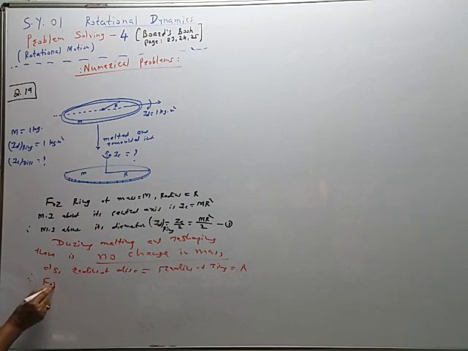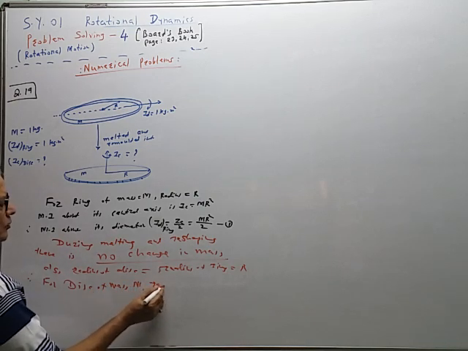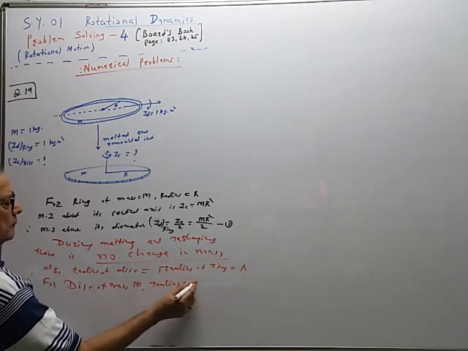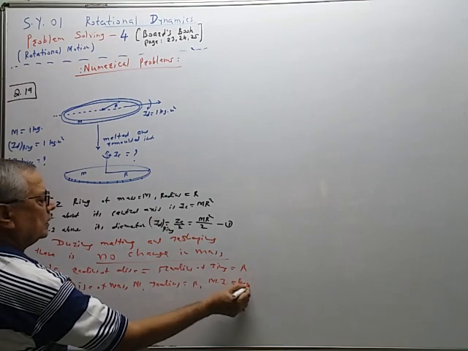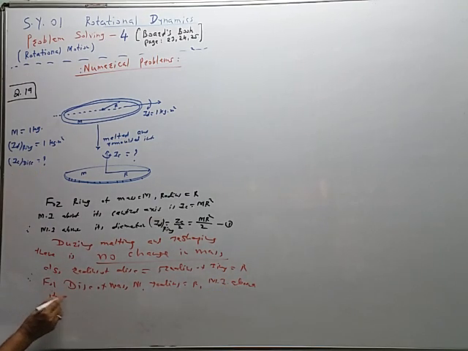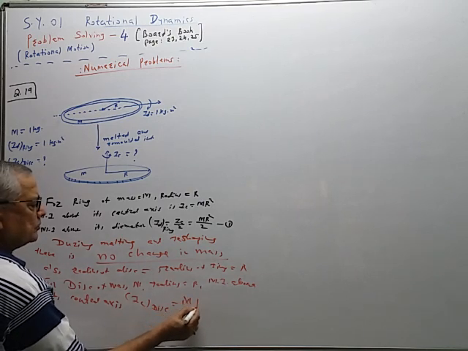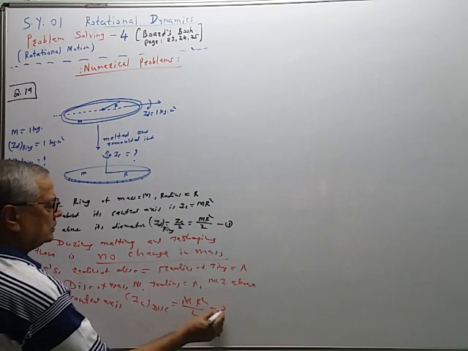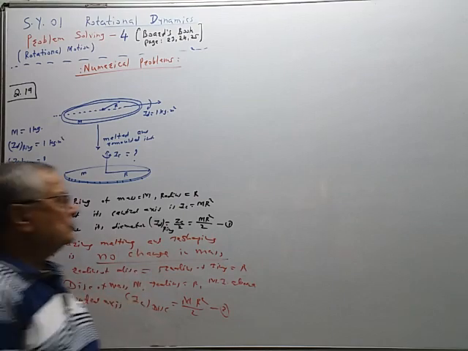Therefore, for disc of mass M, radius equal to capital R, MI about its central axis, IC disc is equal to MR square by 2. This is the equation second. So this is also MR square by 2, this is also MR square by 2, therefore both are same.